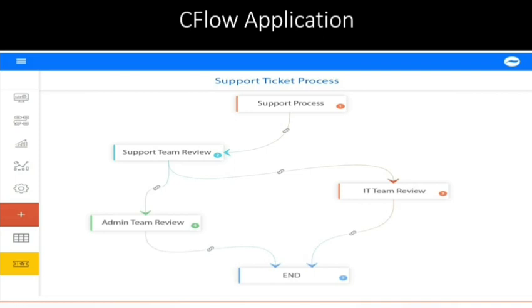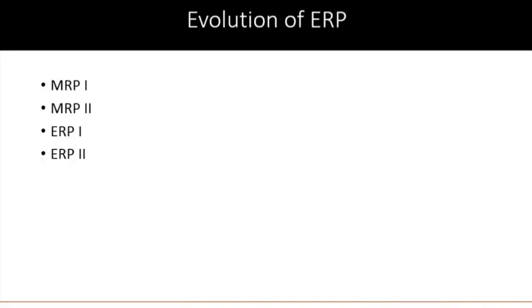Then comes your Cflow application. Cflow is another workflow management tool. It is cloud based. When we say cloud based, it means the application will be accessible from any part of the world. So it is not stored in your local system. You can access this application data from anywhere, not only from your organization. That is about your Cflow application.